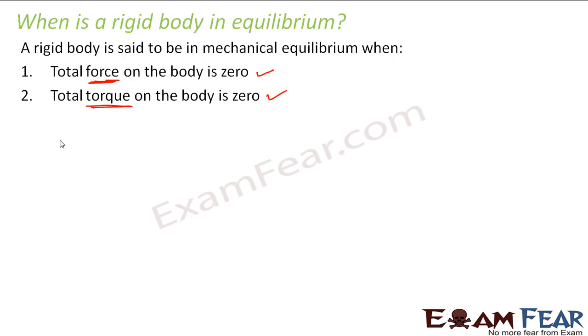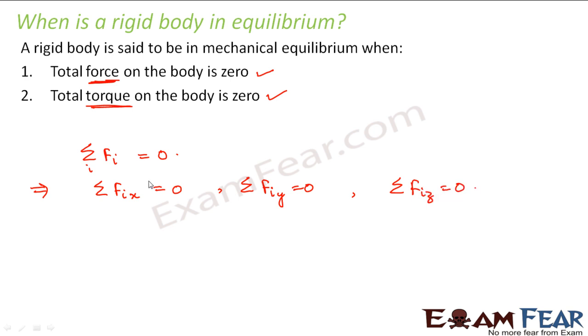This we can put mathematically. When I say that the total force on the body is zero, I mean summation of Fi is equal to zero. This implies that summation of Fix is zero, summation of Fiy is zero, and summation of Fiz is zero. That means the components of force along x, y and z direction, each of them is zero.